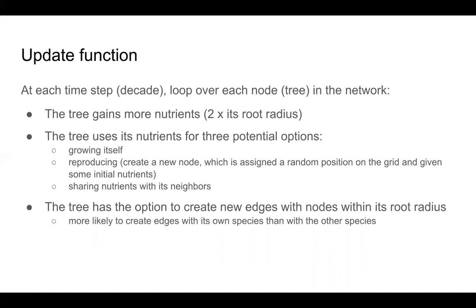And then at the end of that step, the tree also has an option to create edges with nodes that are within range of its root radius and are more likely to create edges with its own species than other species.